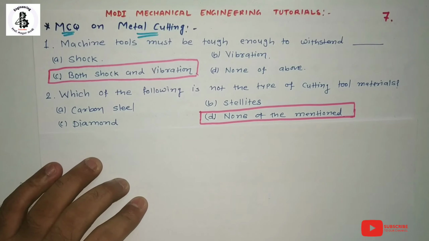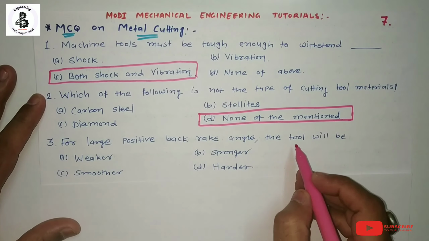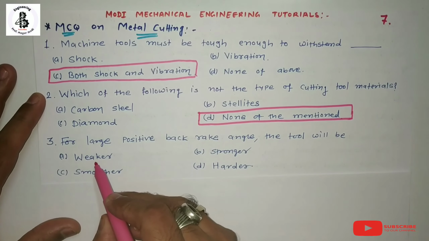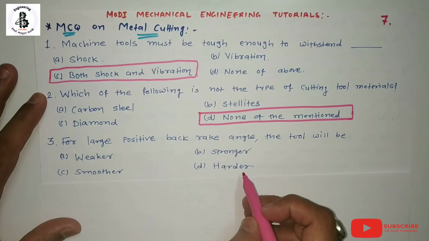Then question 3. For a large positive rake angle, the tool will be A, weaker; B, stronger; C, smoother; D, harder.